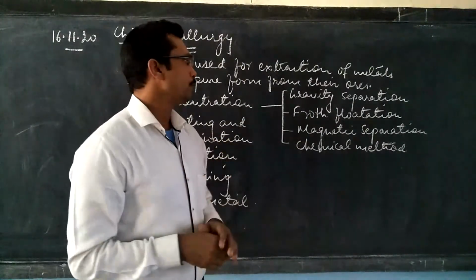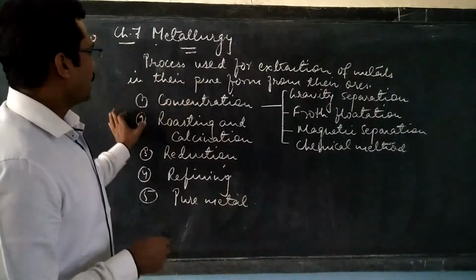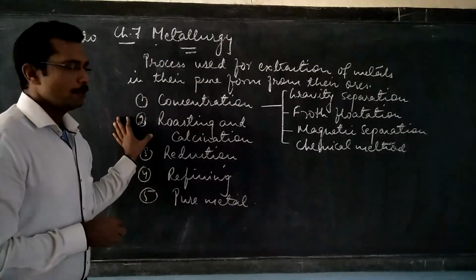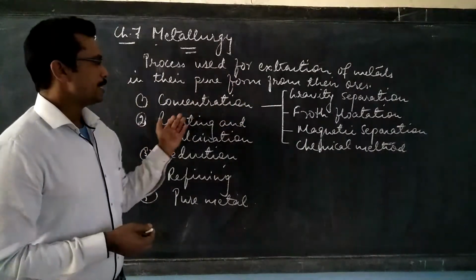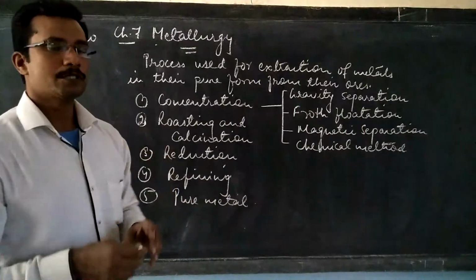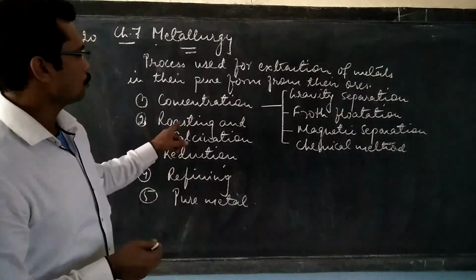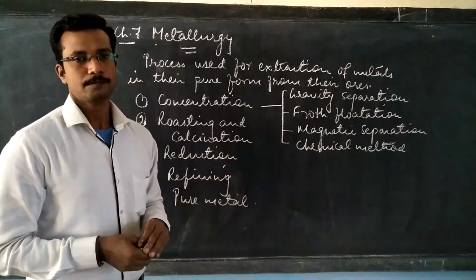After concentration is done, we come to the next step, where the concentrated ore is to be changed into oxide. This conversion to oxide can be done by two methods, roasting and calcination.